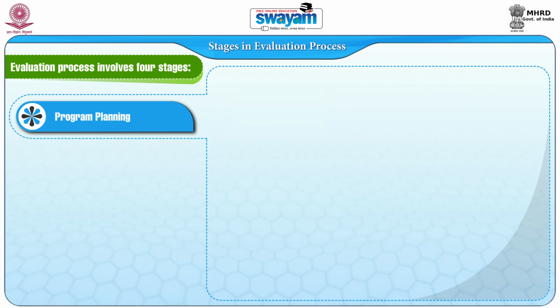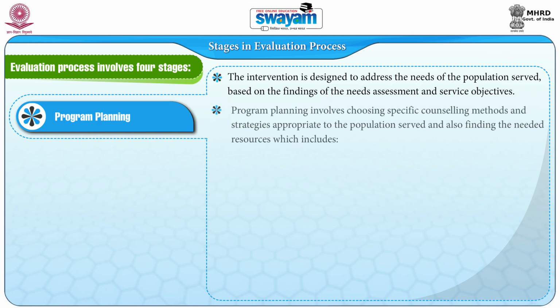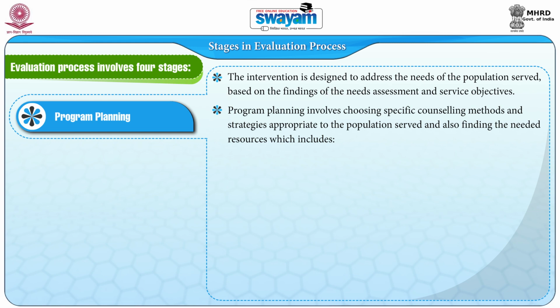First is program planning. This stage in evaluation is important since the intervention is designed to address the needs of the population served based on the findings of the needs assessment and service objectives. Program planning involves choosing specific counseling methods and strategies appropriate to the population served and also finding the needed resources, which includes personnel, supporting staff, facilities, and special materials.